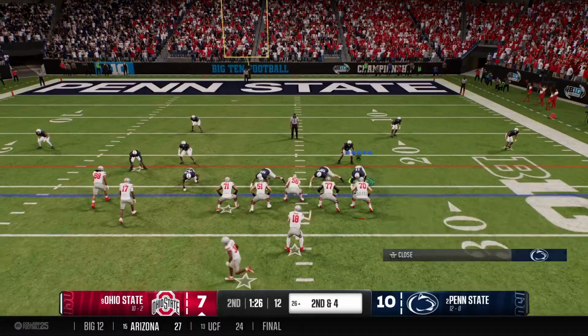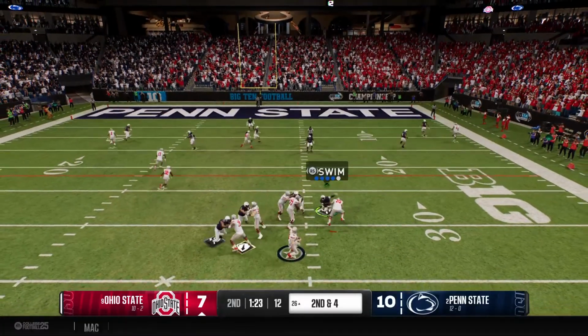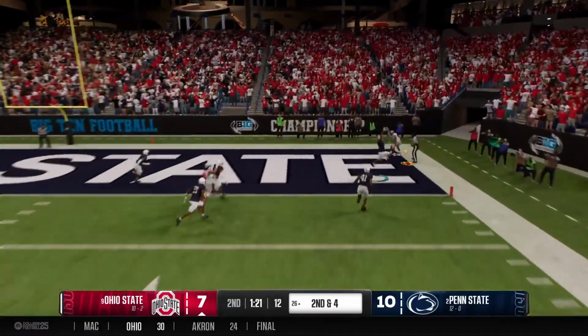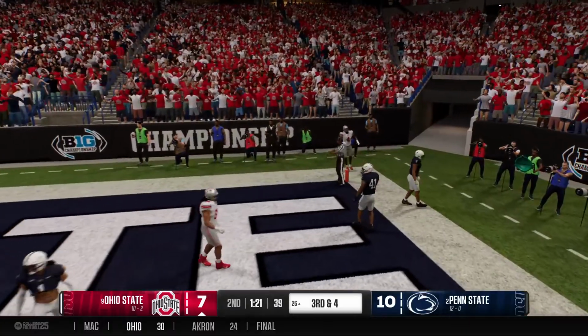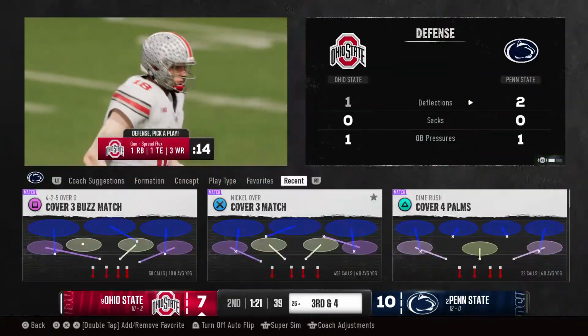You're looking for a matchup that you want to exploit and take advantage of. This time, he waits for the back to find that matchup with the linebacker. And he's going to fling it deep, going for a ball here. They try a downfield shot. That's a good effort there.